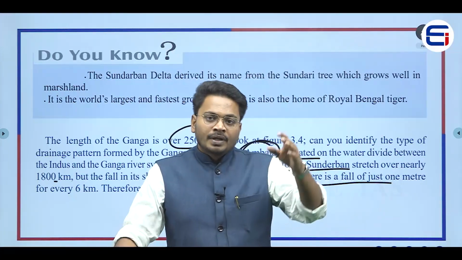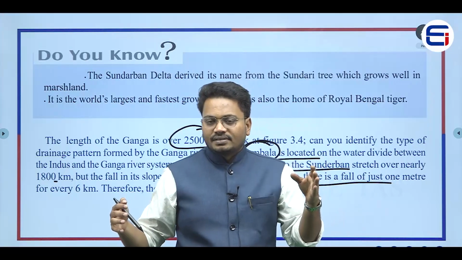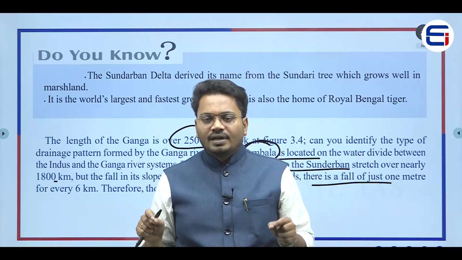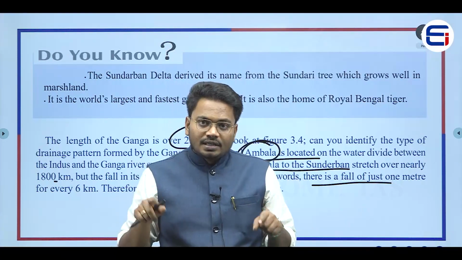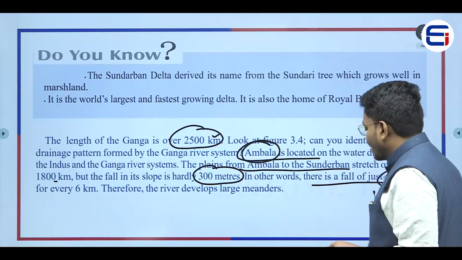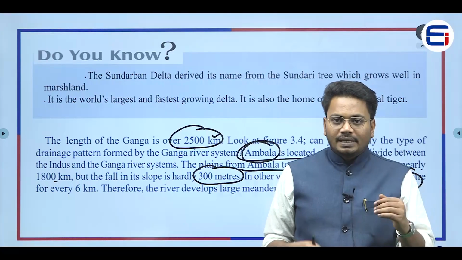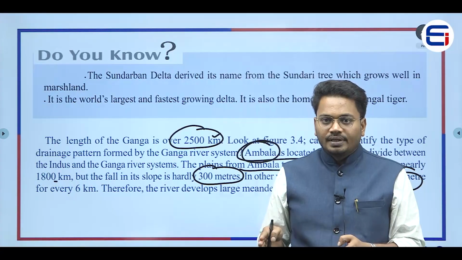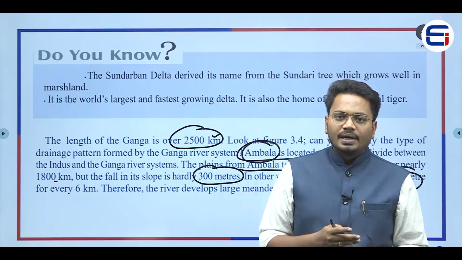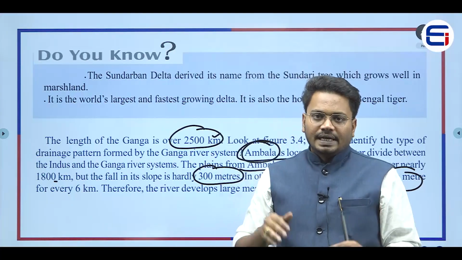What does it mean? From Ambala, when you are traveling towards the eastern side up to Sundarban, you would see the slope is very, very less. In other words, for every 6 kilometers, you see a reduction in height of only 1 meter, if you are traveling from Ambala to this particular Sundarban delta, right? That plain has only a less gradient, right?